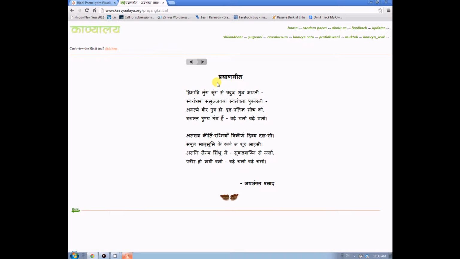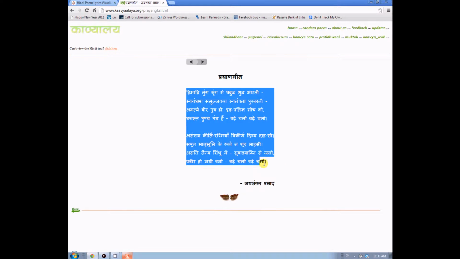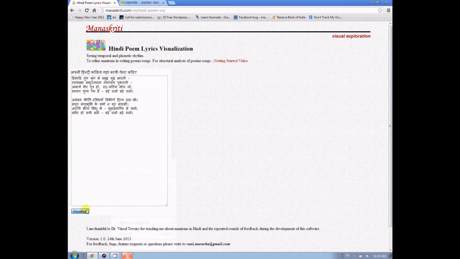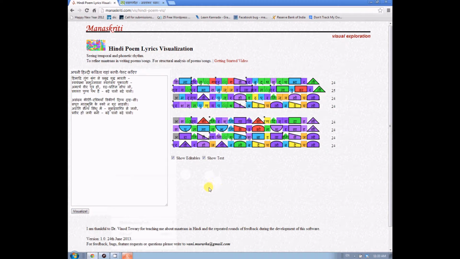This is the classic poem Prayan Geet by Jayashankar Prasad. This is a poem which is heavily interspersed with lots and lots of half matras, and the software allocates 0 or 1 matra to the different half letters based on the cases that we discussed earlier.